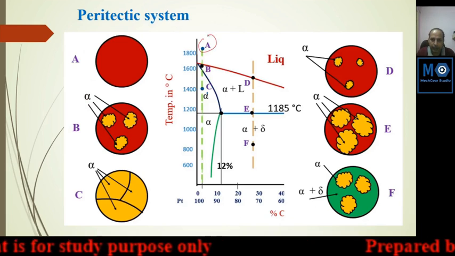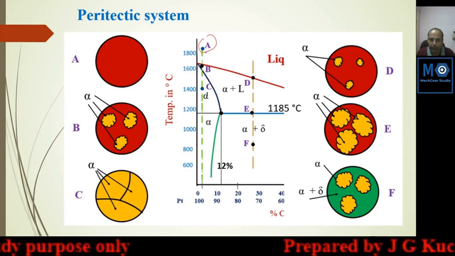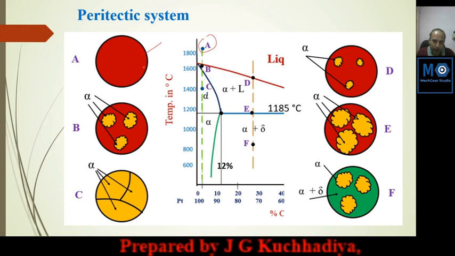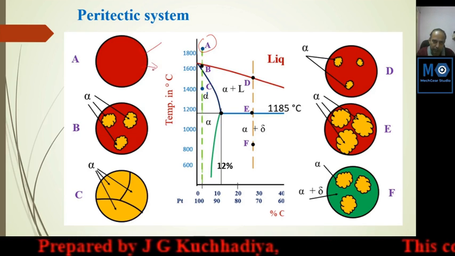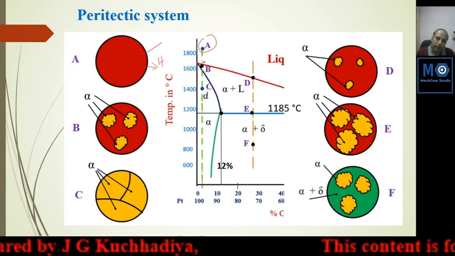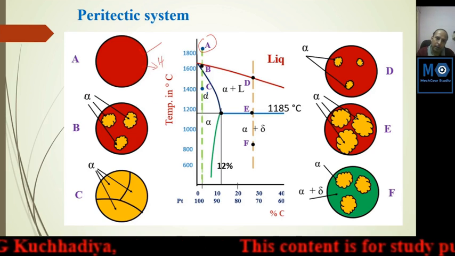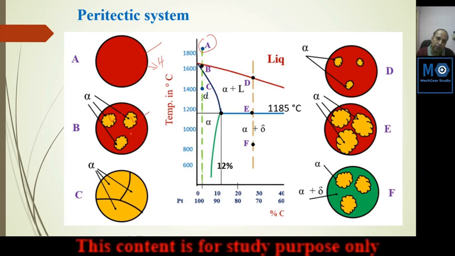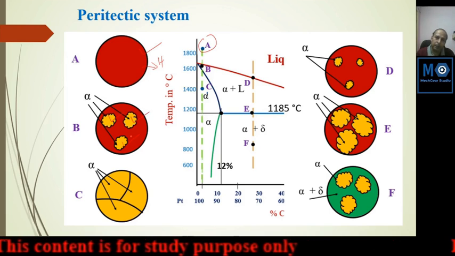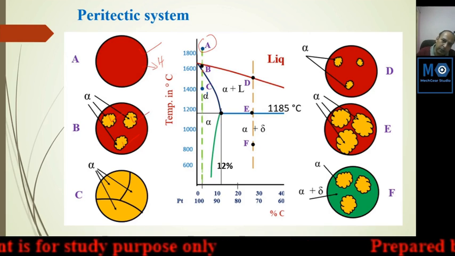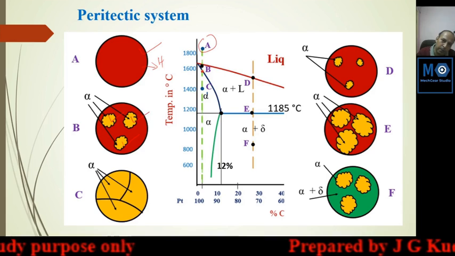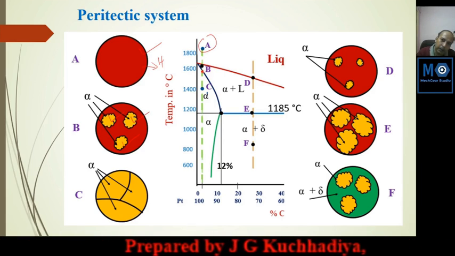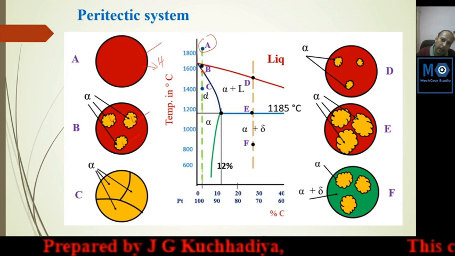Point A, as indicated here, is completely liquid state. As it solidifies, it is transferring heat. At B, some alpha is created, then the alpha phase or solid phase has started. Below B, on the blue line at this red point, it will be converted completely and solidified into alpha.